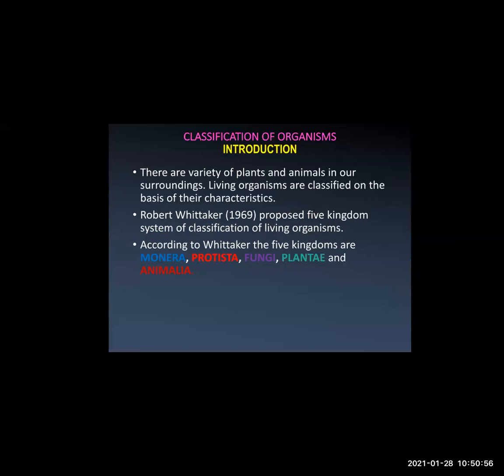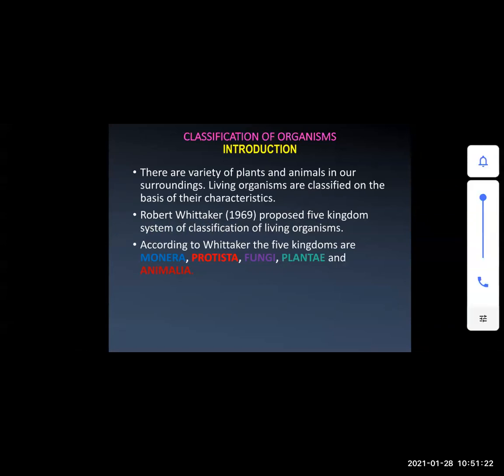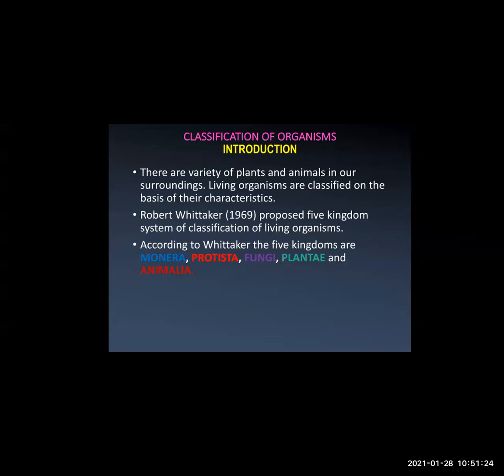Now students, classification of organisms. Let us recap a little bit of what you have studied in 8th and 9th standard. You know organisms on our earth. There are a variety of plants and animals in our surrounding. These living organisms are classified on the basis of their characteristics. Now what are characteristics? Features, isn't it? It can be different features which are exhibited by those plants and animals.